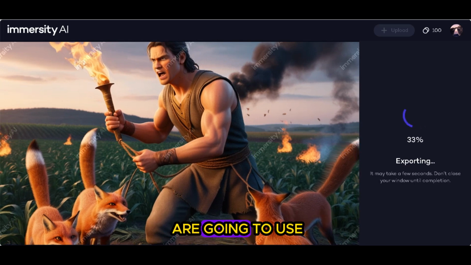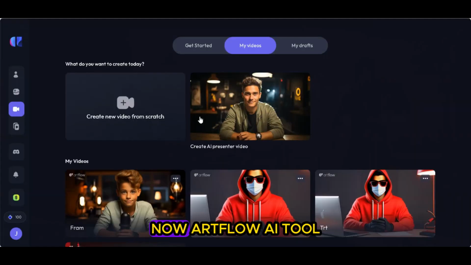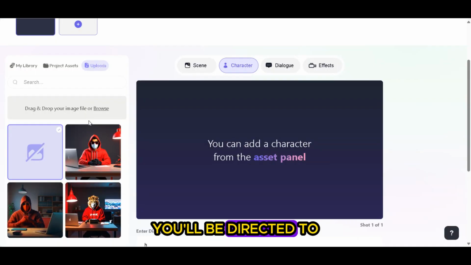The next tool that we are going to use is called ArtFlow AI. Now, ArtFlow AI is a tool that is going to help us transform some of our images into talking avatars, because some of the images that we generated are going to do some talking due to the lines that ChatGPT gave us. So click on create new video from scratch. You'll be directed to this page.